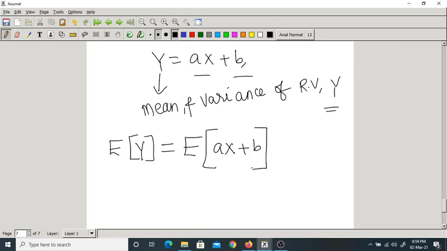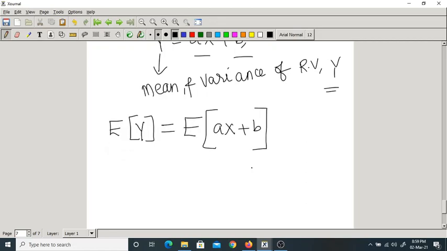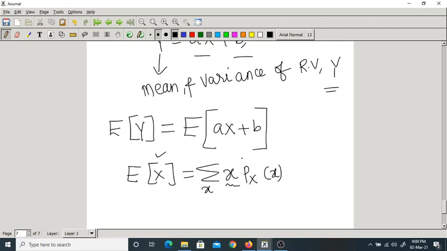I am repeating one more time how to replace these things. Expectation of x equal to summation over small x of x into px of x. What is small x? Any possible value of capital X. You always compare with this original formula of mean or expectation.